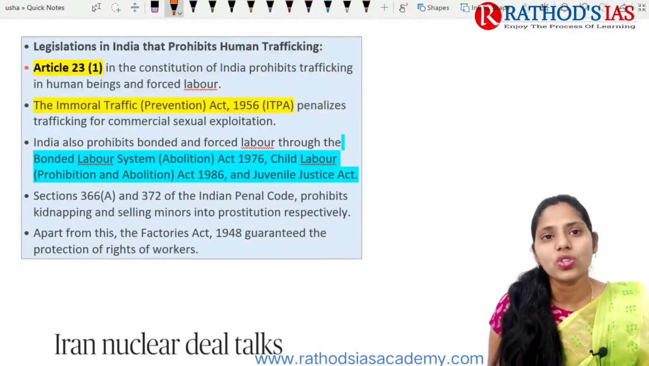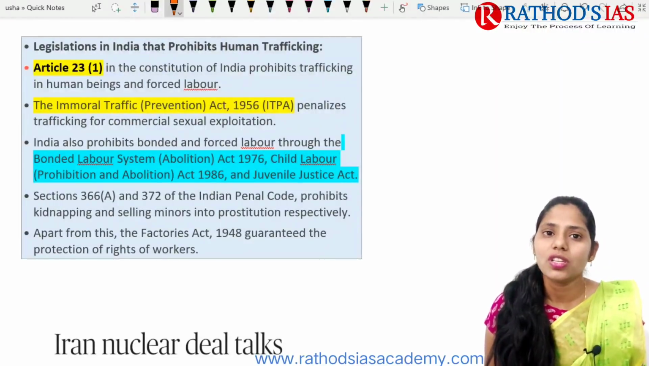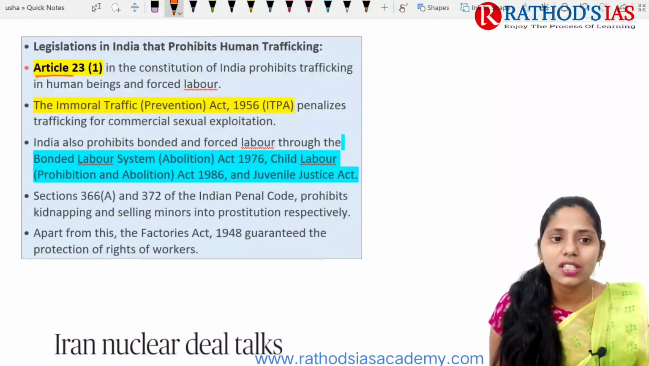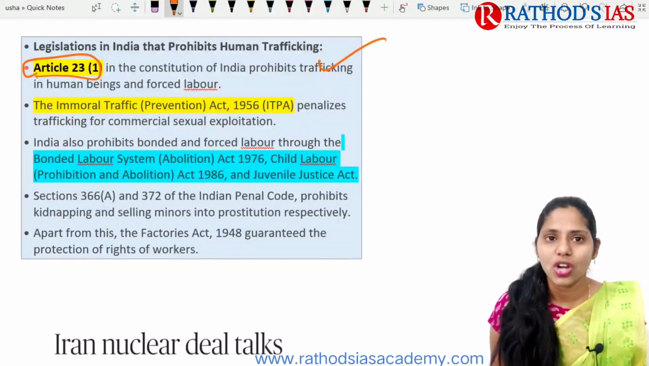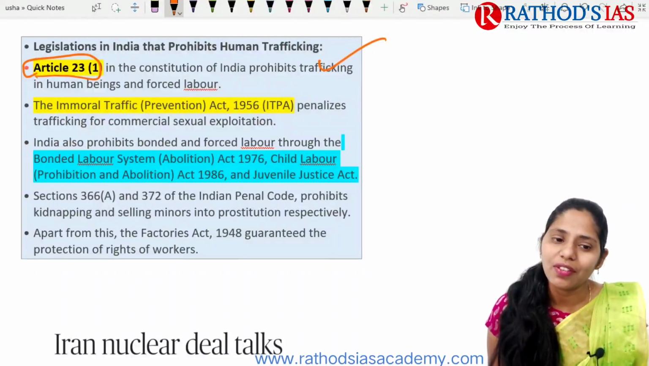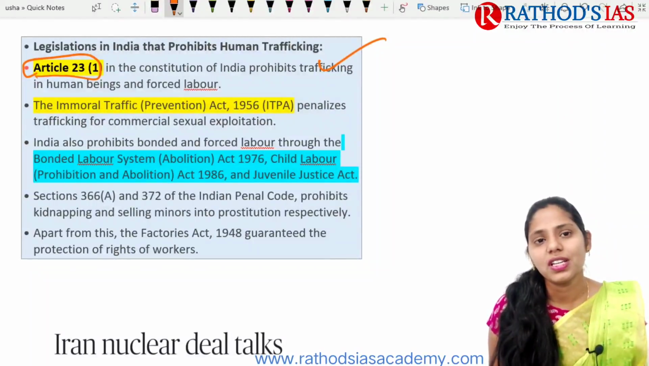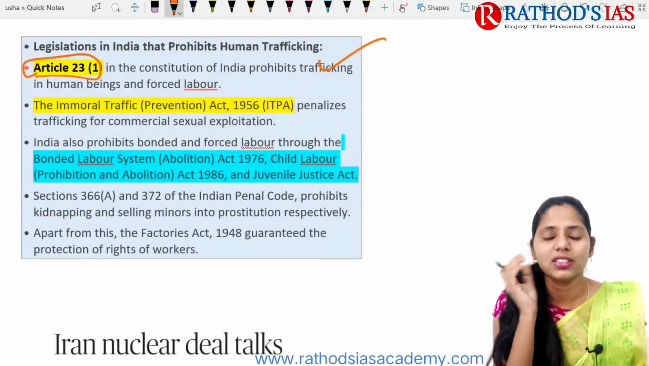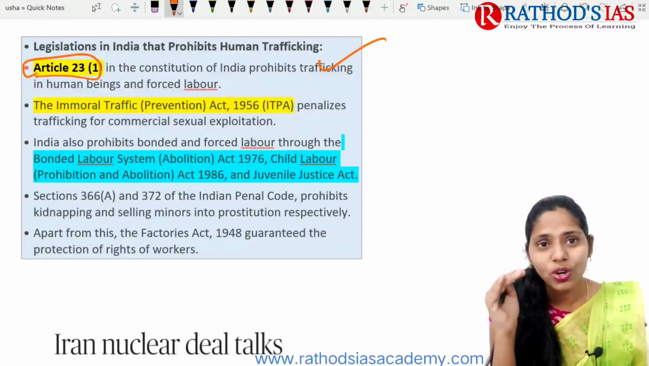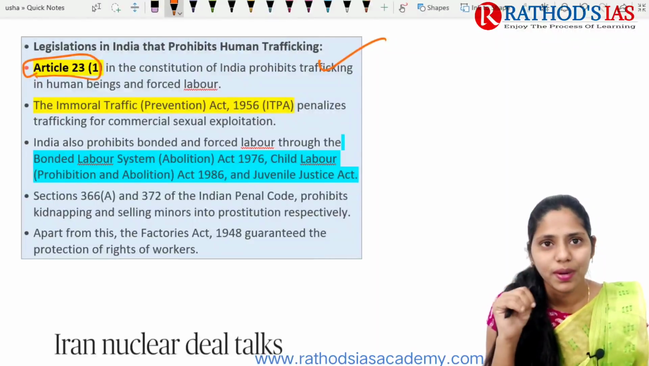So if we're talking about which legislations in India mainly prohibit human trafficking, the first one is Article 23 subclause 1 of the Indian Constitution, which prohibits trafficking in humans and forced labor. Even though we have a number of acts present in India, human trafficking is still happening. So let me know in your opinion, what are the reasons behind this?